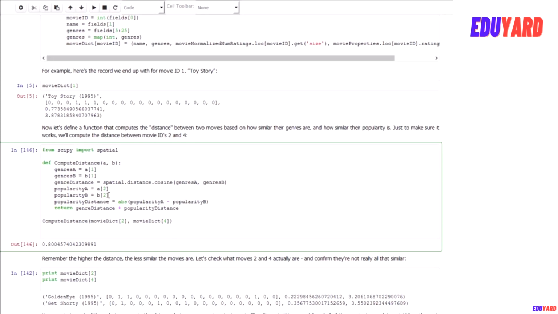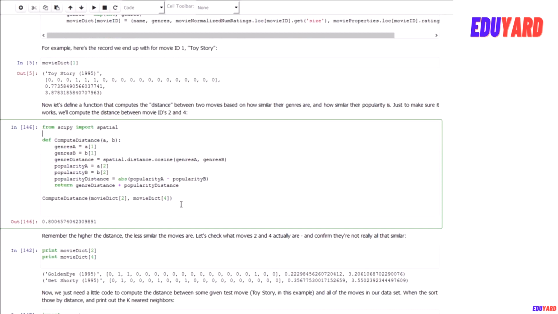We will then compare the popularity scores and just take the absolute value of the difference between those two popularity scores, and use that towards the distance metric as well. And we will use that information alone to define the distance between two movies.